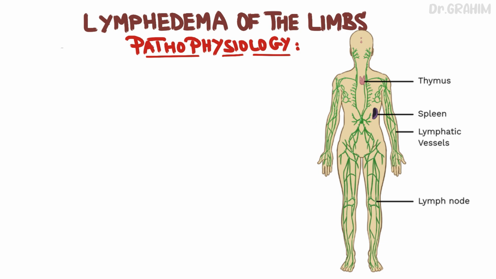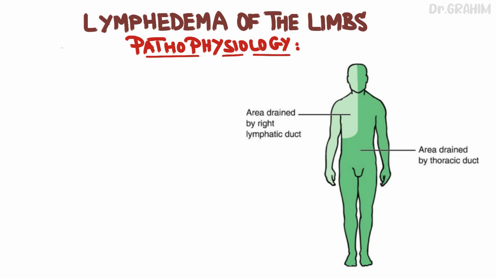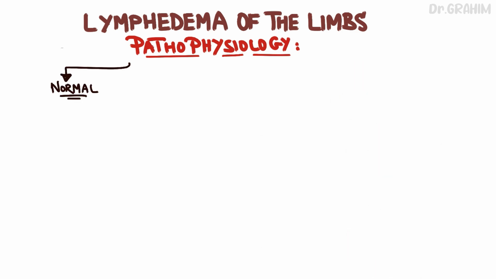This complex network connects to the venous system through two main channels: the right lymphatic duct, which drains about 25% of the lymph, and the thoracic duct, which drains the remaining 75%. In the normal state, the lymphatic system is responsible for draining excess fluid, proteins, and certain cells from the body. This process prevents the accumulation of interstitial fluids and the formation of edema.